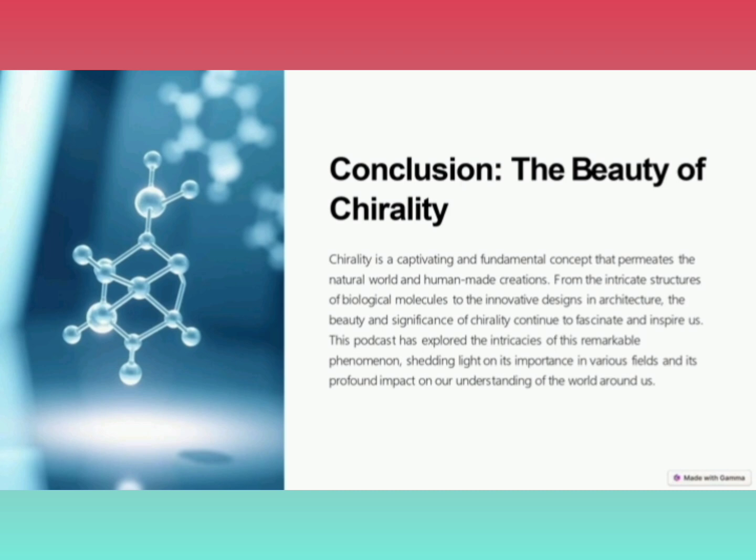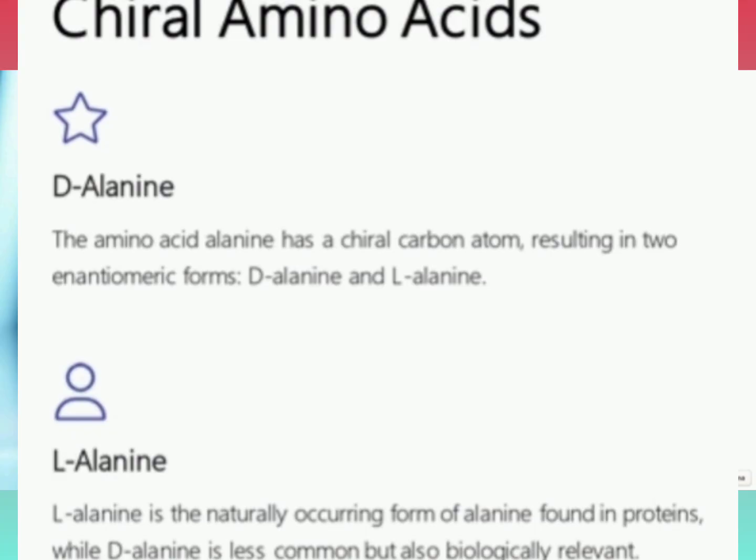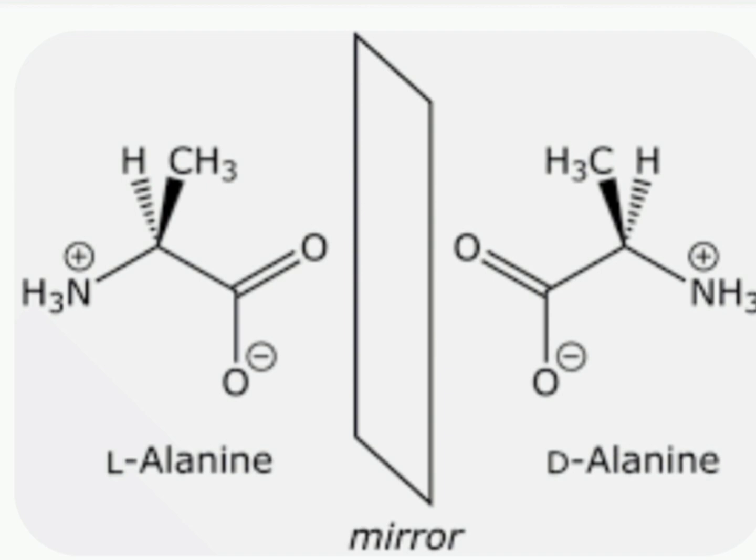An asymmetric center has an sp3 carbon with four different groups attached. In general, if there are no asymmetric carbon atoms, usually the molecules are achiral. If it has one asymmetric carbon atom, it is always chiral. And if there are two or more asymmetric carbon atoms, the molecule may or may not be chiral. One best example of asymmetric carbon is the structure of the amino acid alanine. Whether it is the D form or L form, it has a carbon atom with four groups attached, namely one amino group, one carboxylic group, one hydrogen, and one methyl group. So this carbon present in alanine is said to be an asymmetric carbon atom.